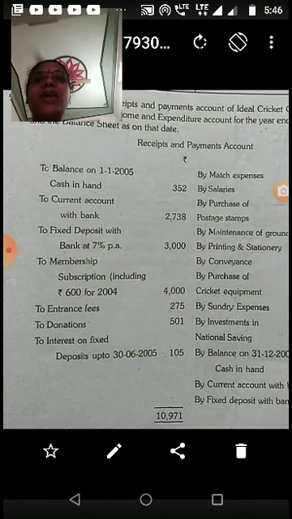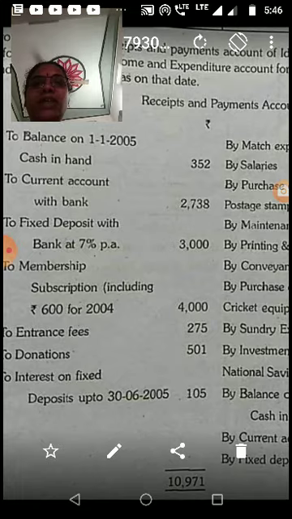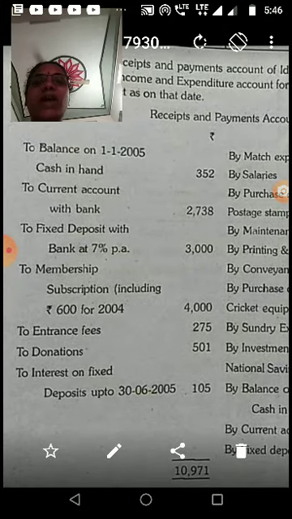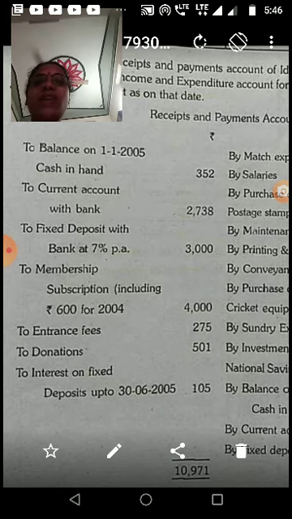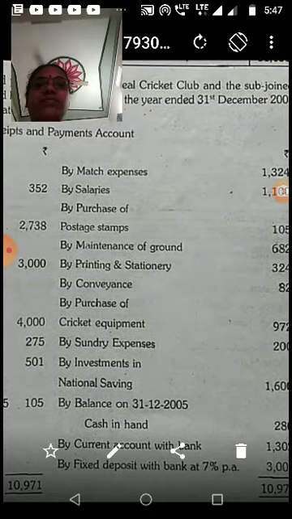Here the receipts and payments account is given. To balance on 1/1/2005: cash in hand 353 rupees, current account with bank 2,738, fixed deposit with bank at 7% per annum 3,000, membership subscription 4,000, including 600 for 2004, which means it is for the previous year, entrance fees 275, donations 501, and interest on fixed deposit up to 31/12/2005, that is 105.